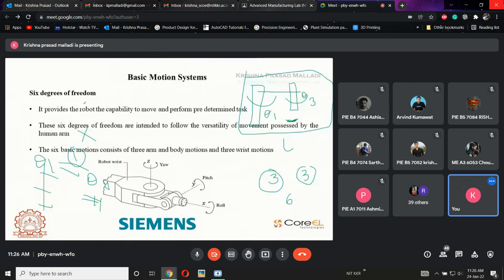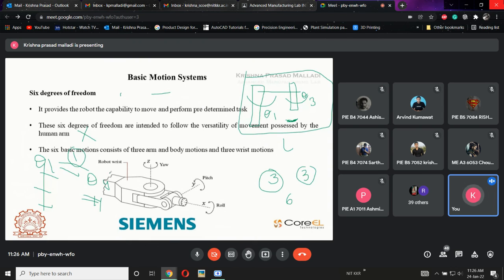The special applications like SCARA and Puma will be considered. Sir, it will have 6 degrees of freedom. It doesn't matter whether all 6 are rotary or all are linear. It doesn't matter if it is circular, linear, or a combination of linear as well as rotary.